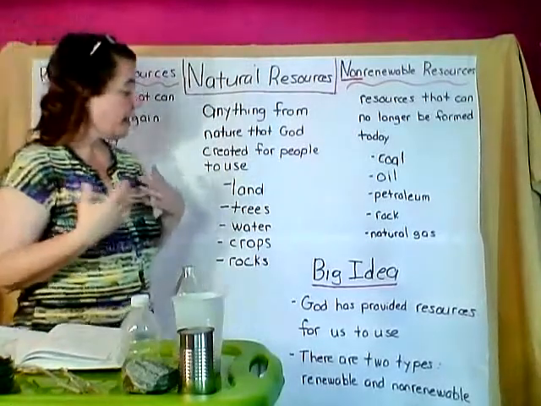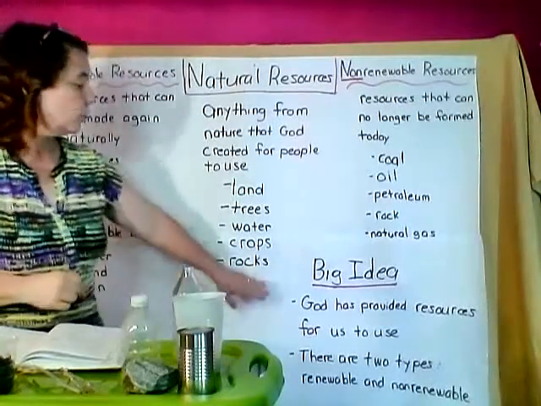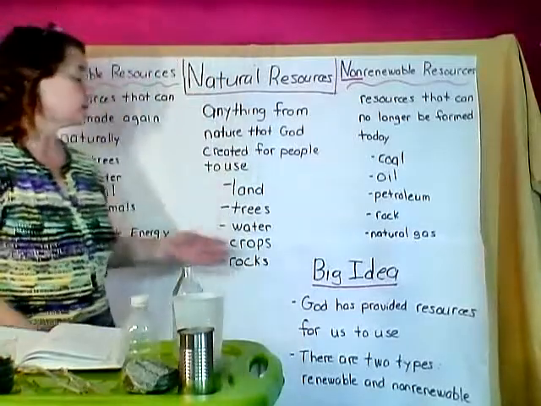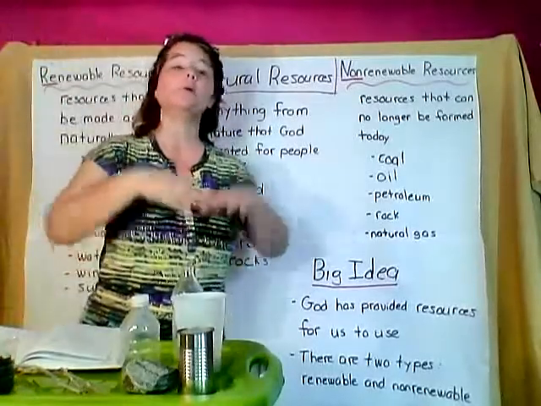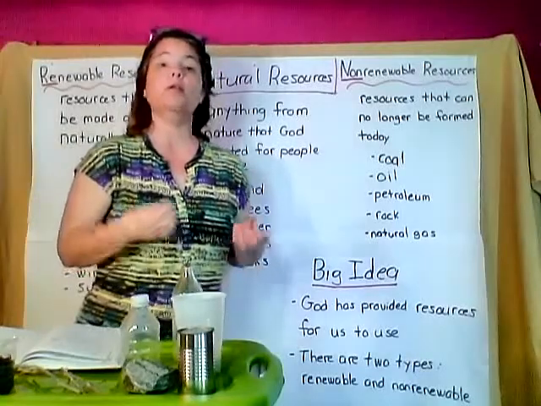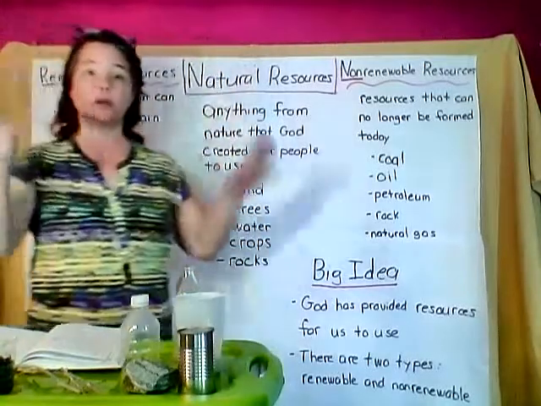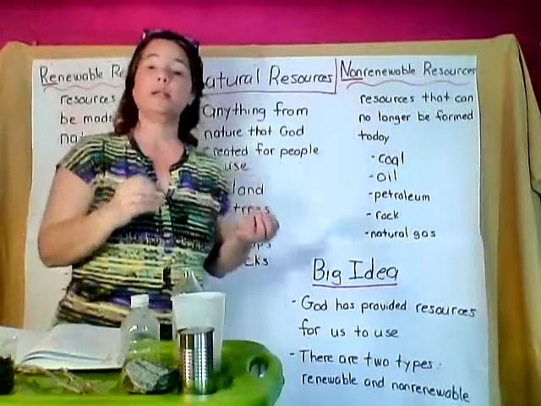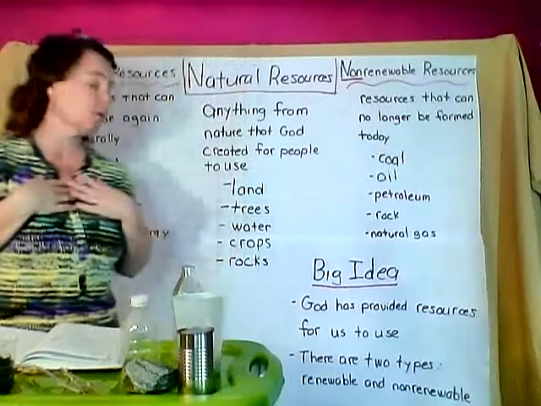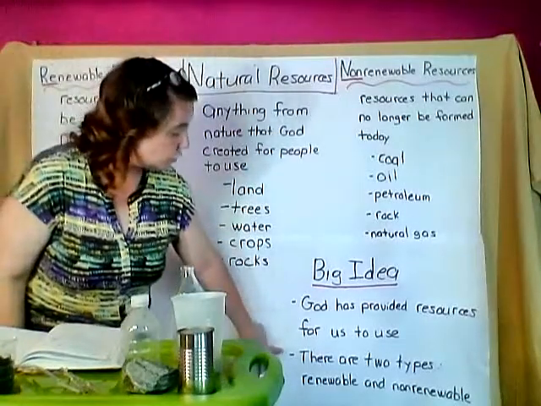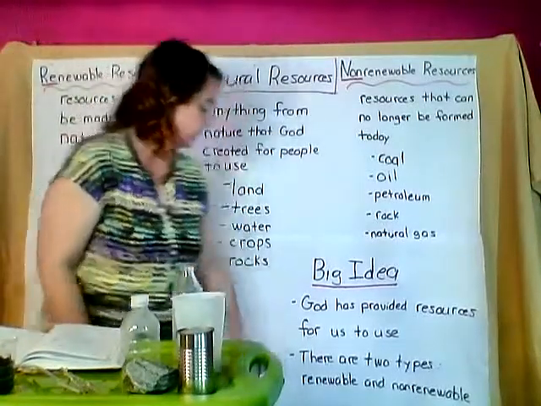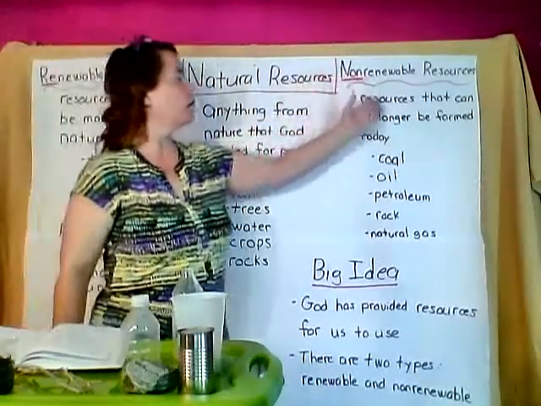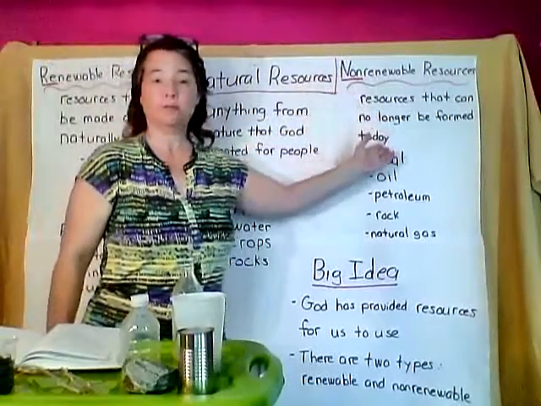Okay? So we have two big ideas for today. We have that God has provided resources for us to use. Those are the natural resources. God provides for us. He made sure that we had everything we needed to be successful. Not just in this country, in all the countries, all across the world. There are different resources all over the world. And God made sure that He took care of us because He loves us so much. And then there are two different types of resources. There is the renewable ones that can be made again naturally. And then there are the non-renewable ones that can no longer be formed today.